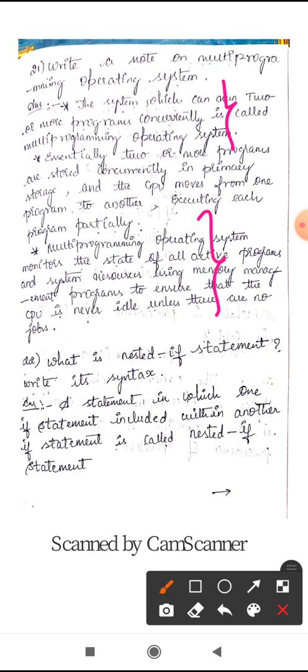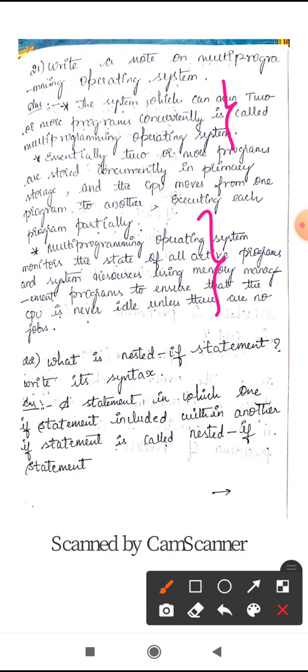So what this operating system monitors, in the sense of what it looks after, is that it will not make the CPU idle unless and until there are no jobs from the input system. If it does not have any job, until that time the CPU will not be idle.